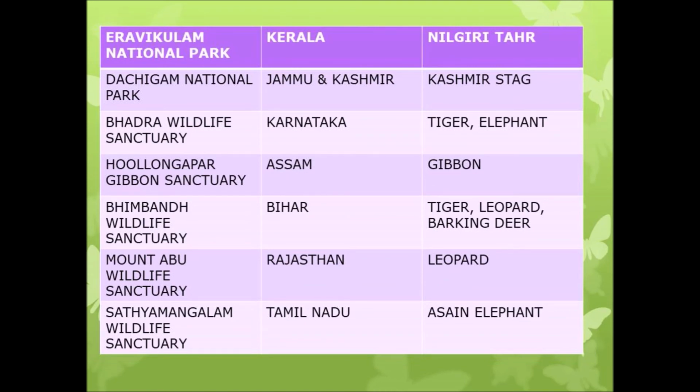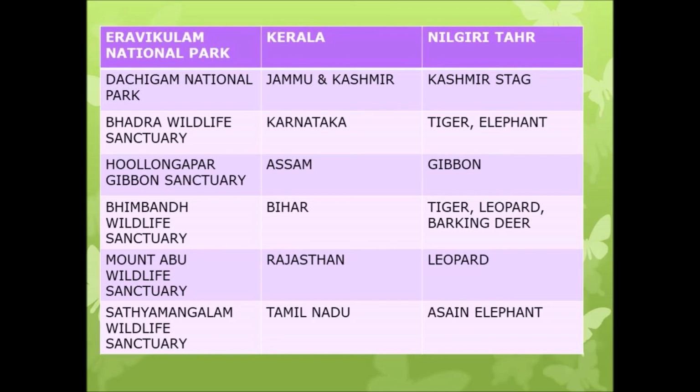So the continuation is in the next slide. Eravikulam National Park, which is located in Kerala, and the animal protected here is Nilgiri Tahr. Is it clear? The next one is Dachigam National Park. It is located in Jammu and Kashmir. Kashmir stag is protected in this national park. So your national parks are over.